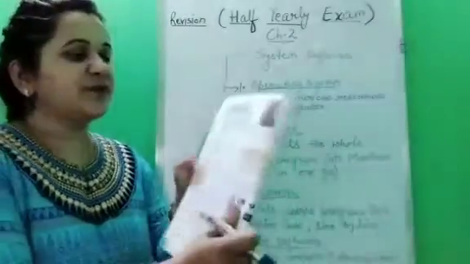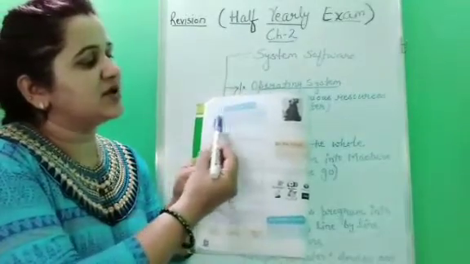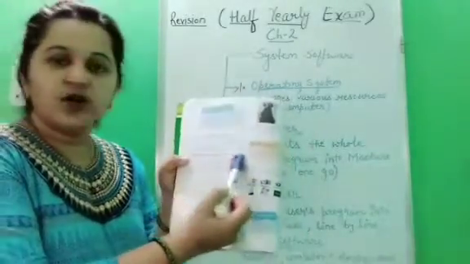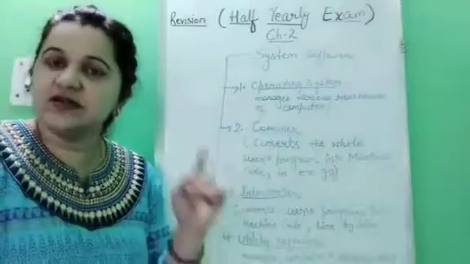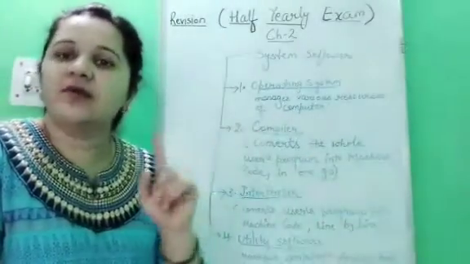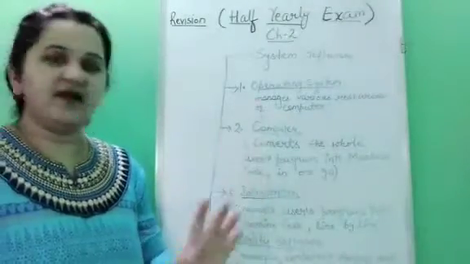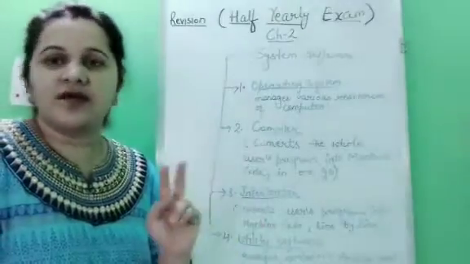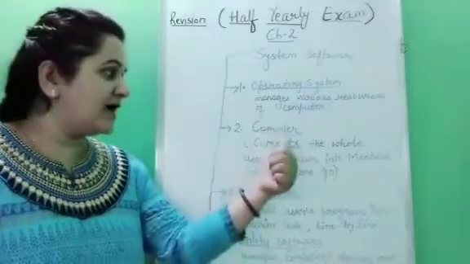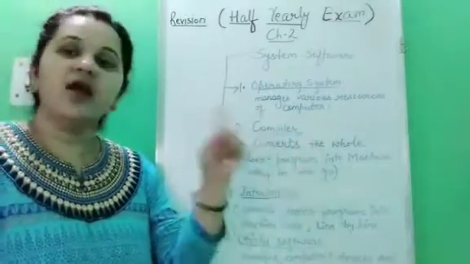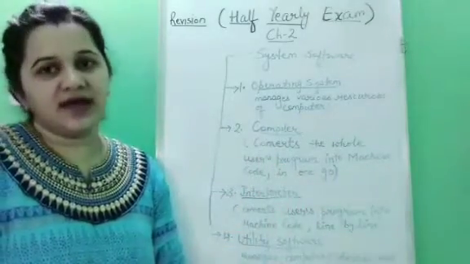Suppose you have given me this notebook and I have to check it, so I will check it line by line. I will check the spellings, I will check the punctuation marks. I am checking your notebook line by line, I am checking the errors line by line. The same way, an interpreter also converts the user language into machine language line by line. So this is one of the big differences between the compiler and interpreter. The similarity is that they both convert the user program into machine code, but a compiler does it in one go and an interpreter does it line by line.